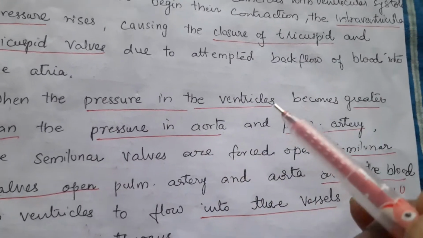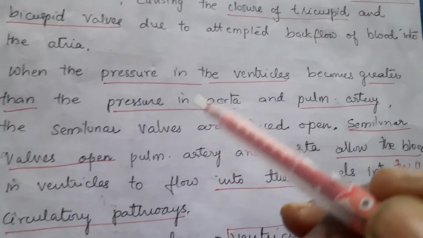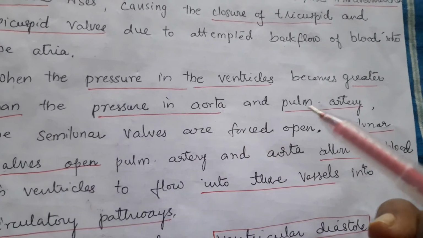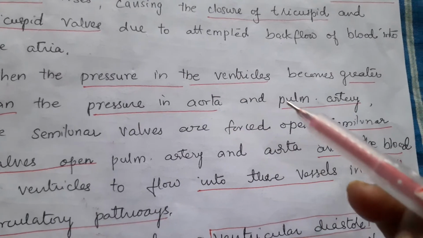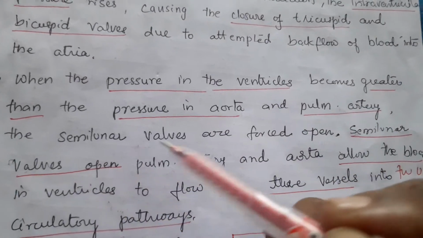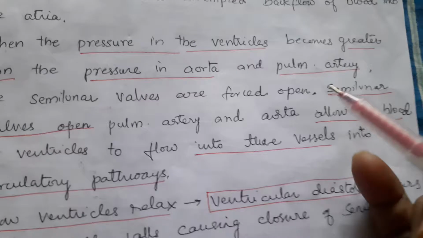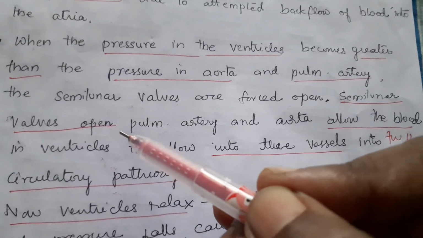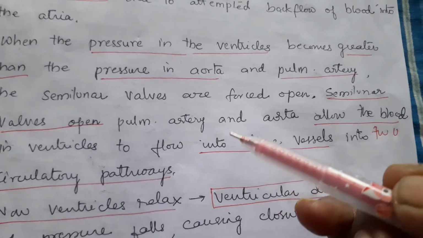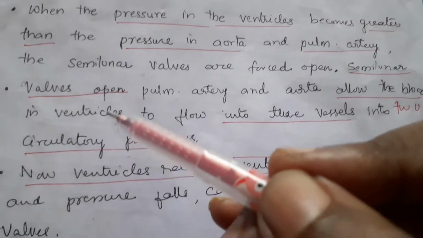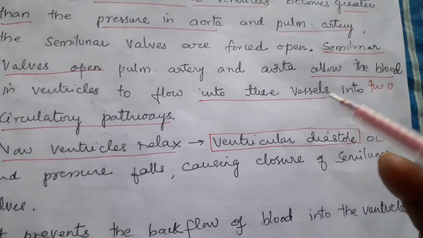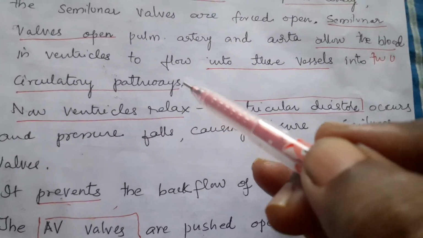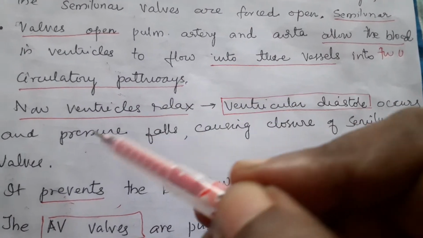When the pressure in the ventricles becomes greater than the pressure in the aorta and pulmonary artery, which arise from the left ventricle and right ventricle, the semilunar valves are forced open. The semilunar valves open the pulmonary artery and aorta and allow the blood from the ventricles to flow into these vessels. They enter two circulatory pathways, the pulmonary pathway and the systemic pathway.